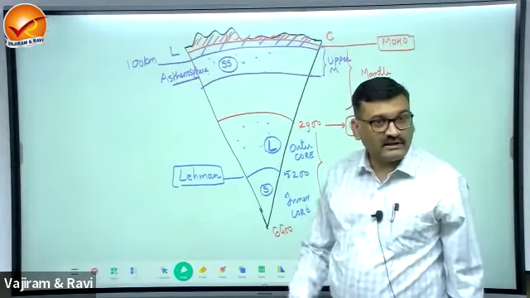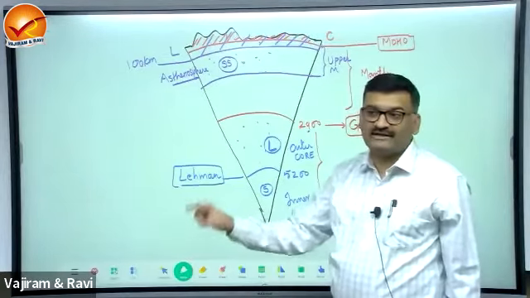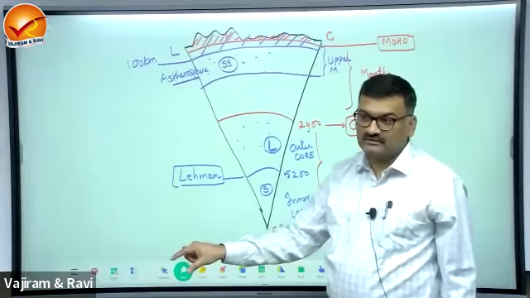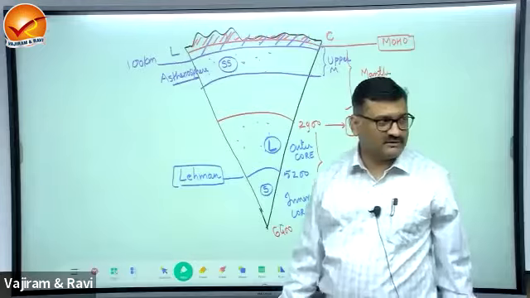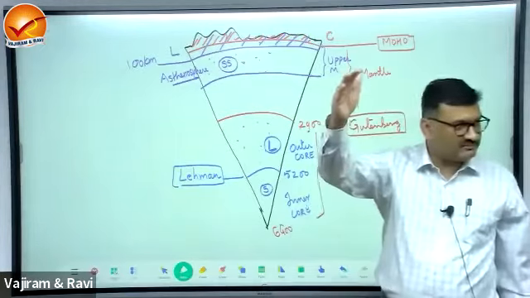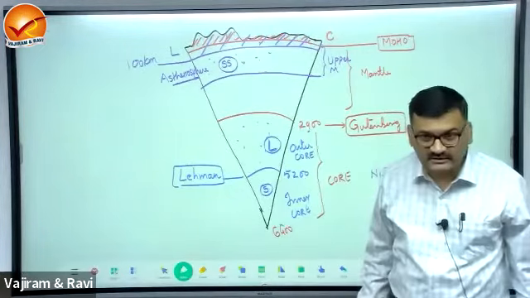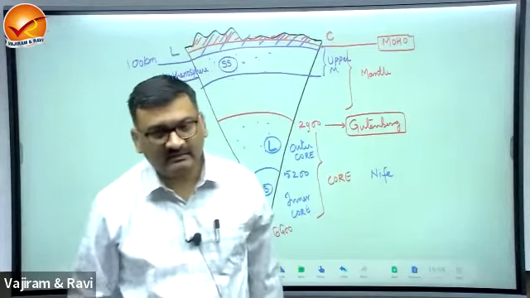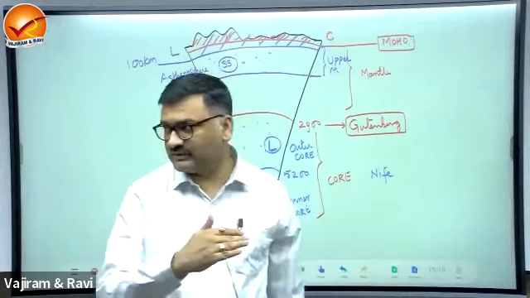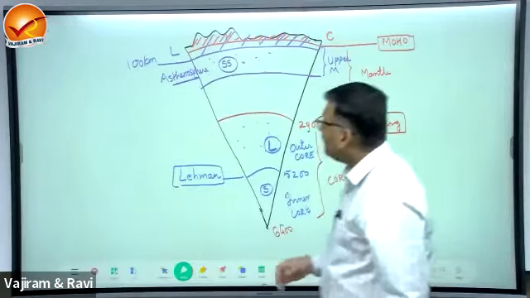Yes or no? Entire asthenosphere lies in upper mantle, correct? Yes. Entire lithosphere lies in upper mantle? No, this will be wrong, because half of the lithosphere is part of crust. Okay. Lithosphere is not entirely present in the upper mantle. Only the lower part of lithosphere constitutes the upper mantle.